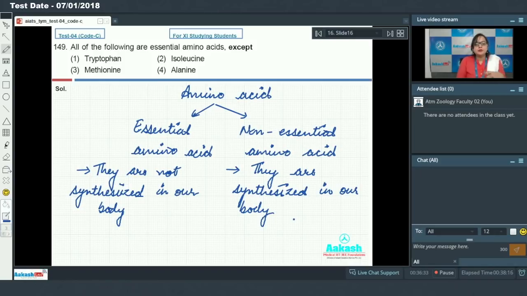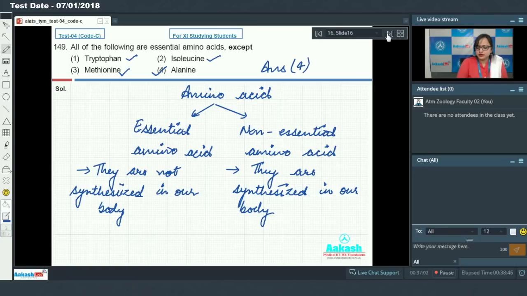So among 20 amino acids, there are 8 essential amino acids which need to be supplied by our diet, and they include tryptophan, isoleucine, methionine, but alanine is a non-essential amino acid, not an essential amino acid. So option 4 is the correct answer for our question.